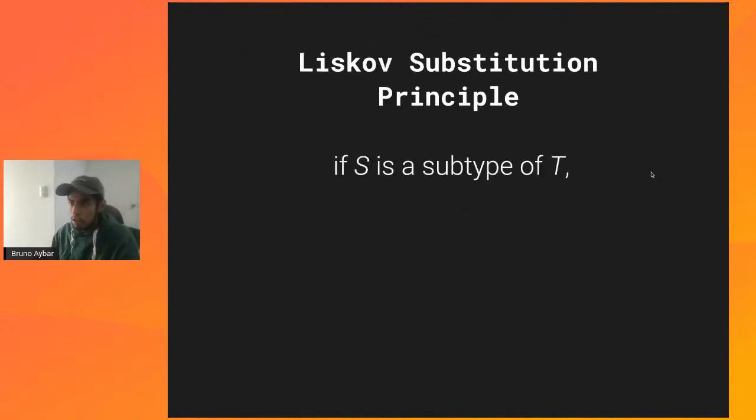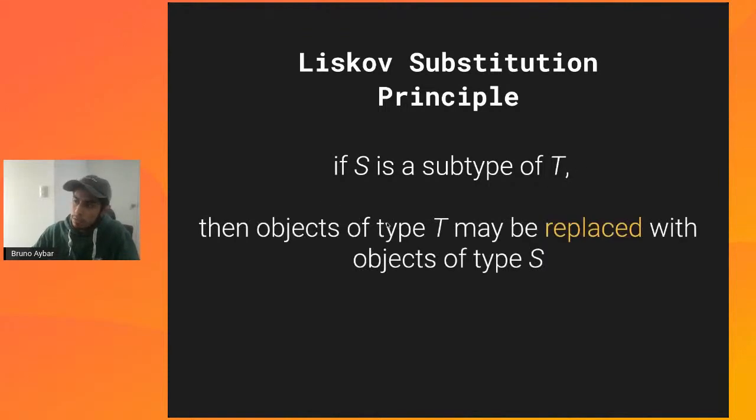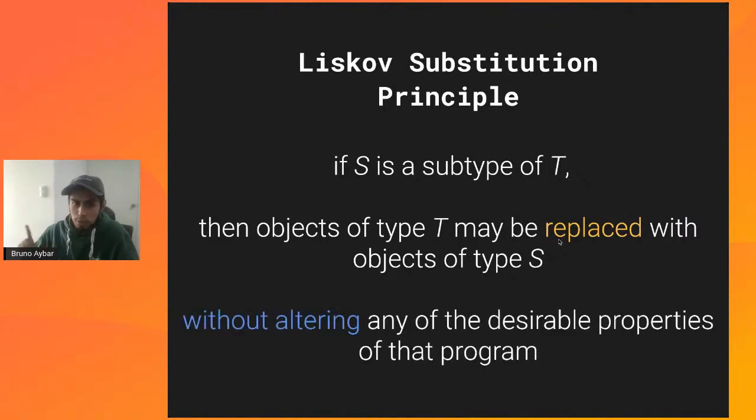Because the principle says that if S is a subtype of T, in this case, if nothing is a subtype of string, then objects of type string may be replaced with objects of type nothing. All right. So this is true because nothing is a subtype. And one very important part about this principle is without altering the properties of that program.